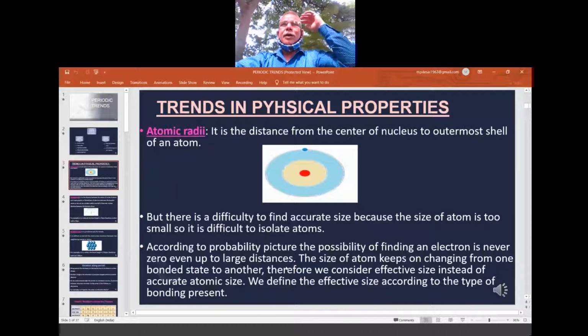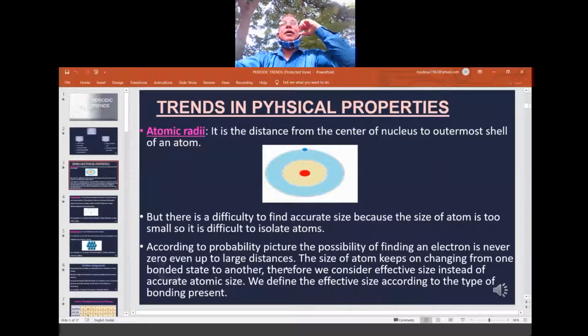It may go far away once in 1 million times, or once in 1 crore, or once in 1 lakh, and then come back. So we cannot say that the electron is here only. That's why Heisenberg used the word never zero: the possibility of finding an electron is never zero, even up to large distances.